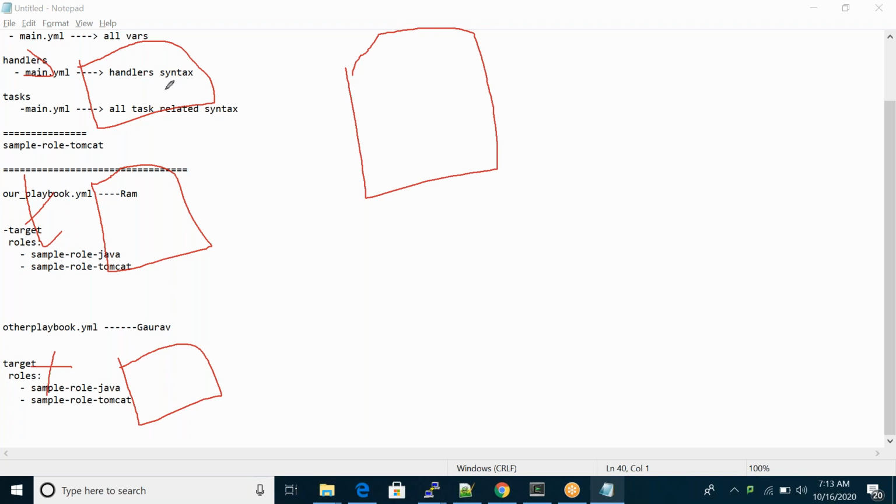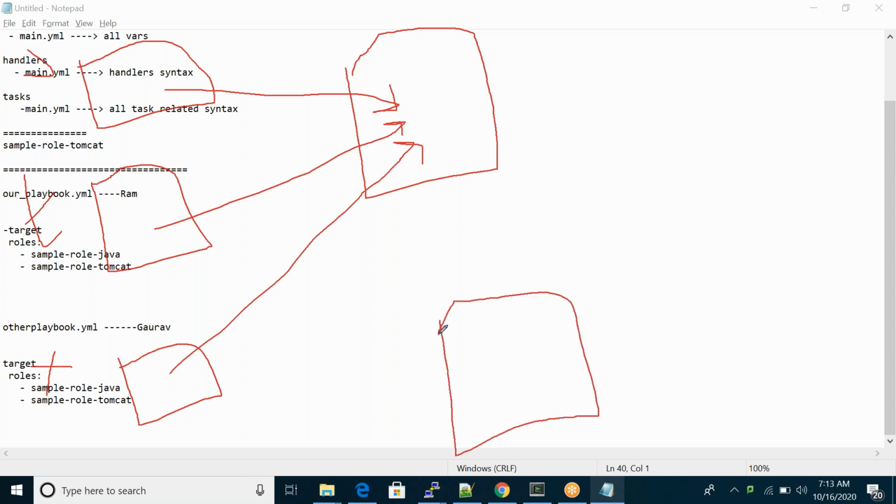In my playbook, if I want, I can mention the Java role, the same thing, the Tomcat role. For example, Revati is working on some other playbook. If she wants, she can also use this role.